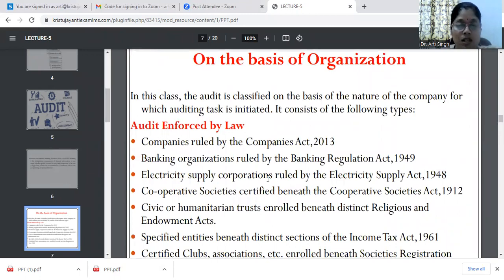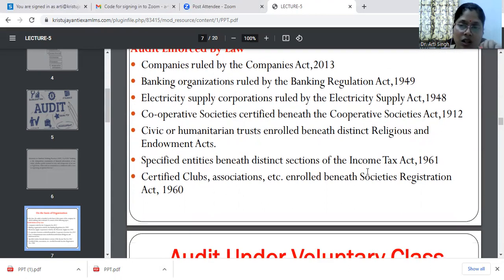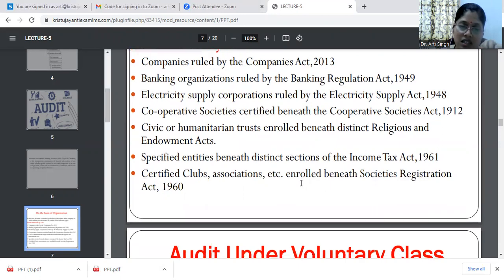It covers companies governed by the Companies Act 2013, banking companies ruled by the Banking Regulation Act 1949, electricity supply corporations ruled by the Electricity Supply Act 1948, cooperative societies certified under the Cooperative Societies Act 1912, civic or humanitarian trusts enrolled under distinct religious and endowment acts, specified entities under distinct sections of the Income Tax Act 1961, and certified clubs, associations, etc. enrolled under the Societies Registration Act 1960, right?